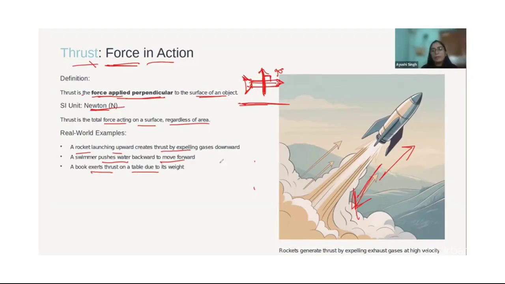If this is a book lying like this, the thrust always acts like this. So a book exerts thrust on the table in this direction due to its weight. Sorry, not a good image of it, but yeah.